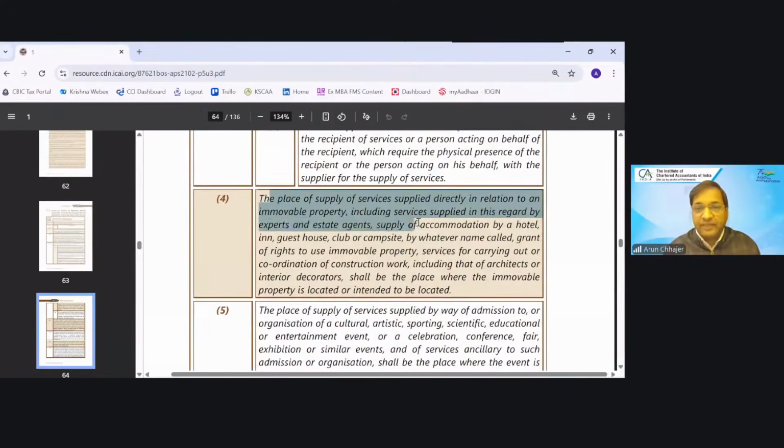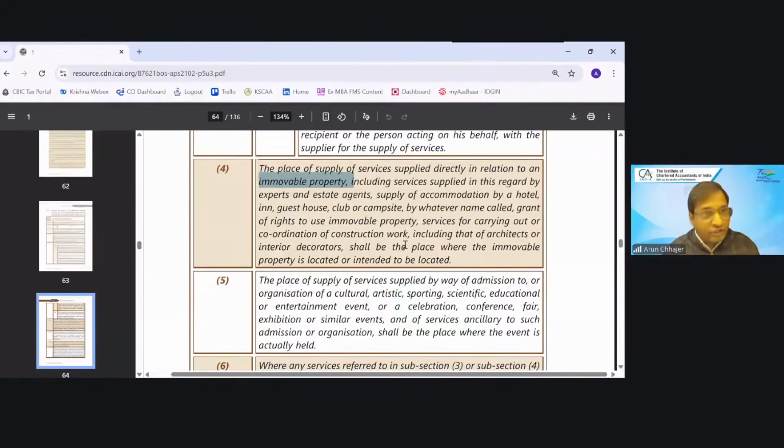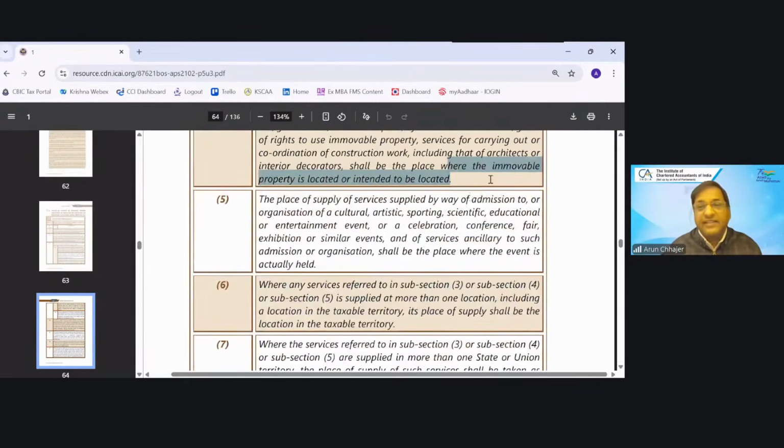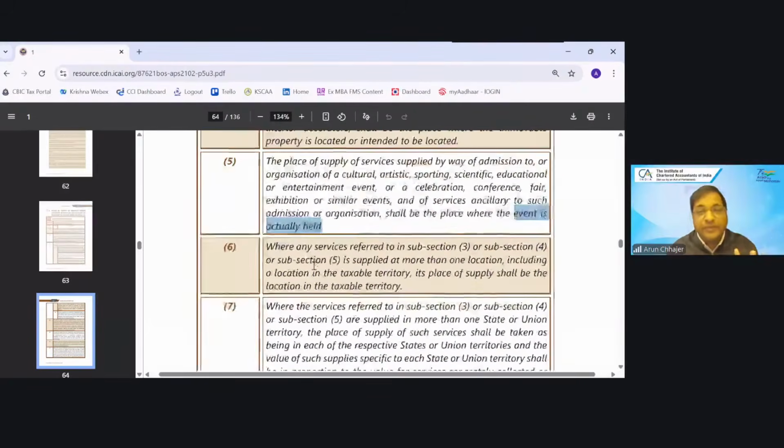The place of supply in relation to immovable property. In relation to immovable property, exactly the same question: what would be the place of supply? Place of supply would be the property's location. Then admission and organization of events. There are two different provisions, 12 subsection 6 and 12 subsection 7. Both are being combined here. And what would be the place of supply? Very simple, where the event is actually held.